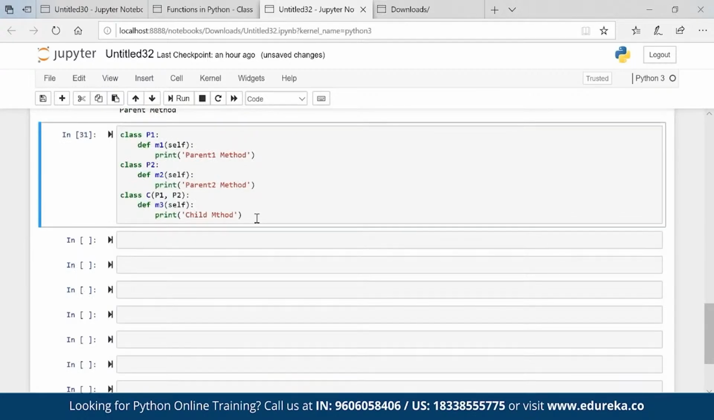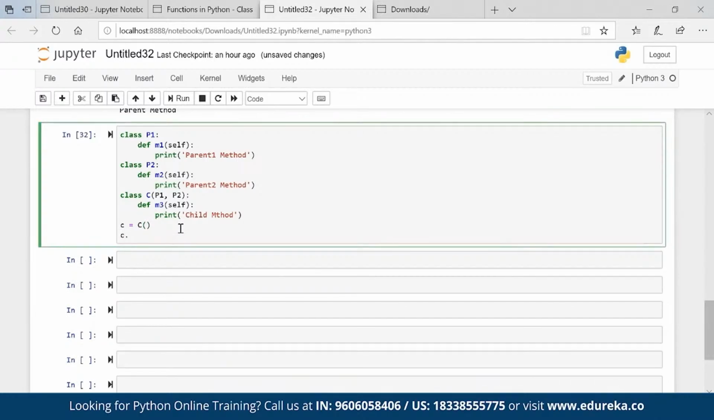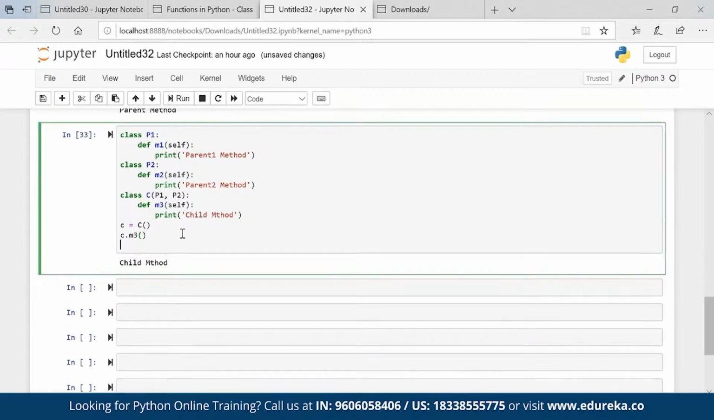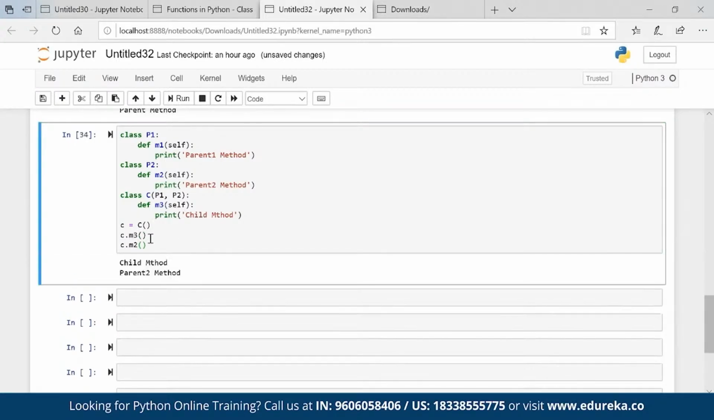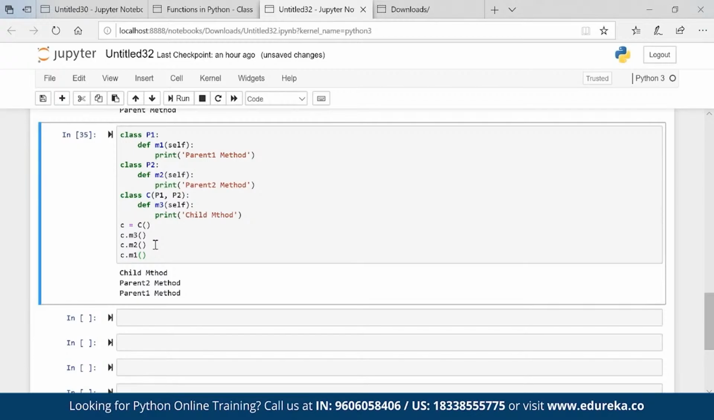Okay. Now what we will have? C should have a property of its own, M3. C should have the property M2 also, which is coming from parent 2, and C has a property which is coming from parent 1 as well. So if I go ahead and create an object C, and if I call C dot, let's say M3, looks fine. C dot M2 looks fine as well. C dot M1 looks fine as well.